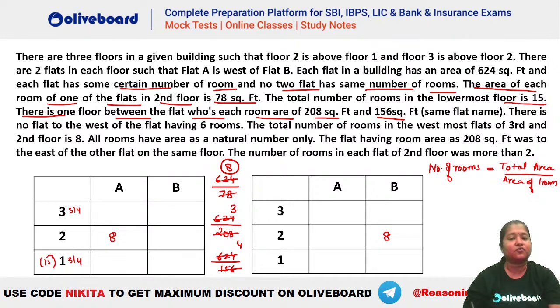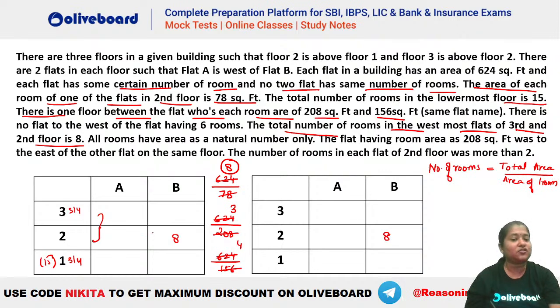The total number of rooms in the westmost flat of third floor is 8. Okay. So you can see what is given. The total number of rooms in the westmost flat of third and second floor is 8. That means you can see that the sum of this westmost flat should be 8. That means you cannot have 8 here, because if you have 8 here, then this will be 0, which is not a possibility. Hence, you cannot have your 8 here. Okay. So that means 8 has to be this one. I hope this is clear to everyone. Okay. So where will 8 be? 8 will be this one only.